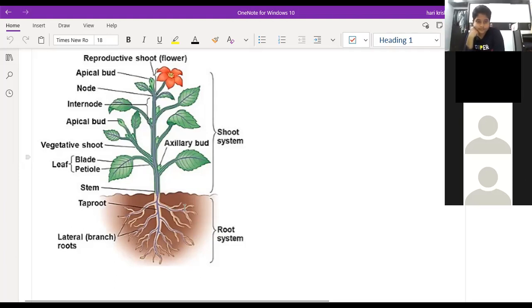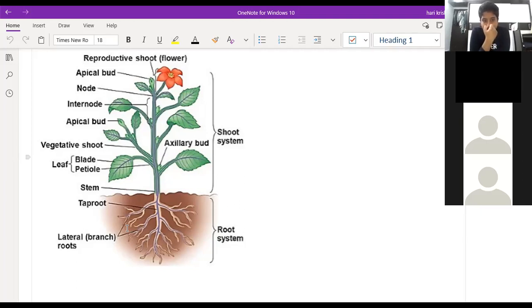And whatever branches are there to the sides, those are called lateral roots. Again on the lateral roots, there are some more branches. Those are called root hairs. They are not the lateral branches. They are called the root hairs. Okay, so that is about the tap root system.